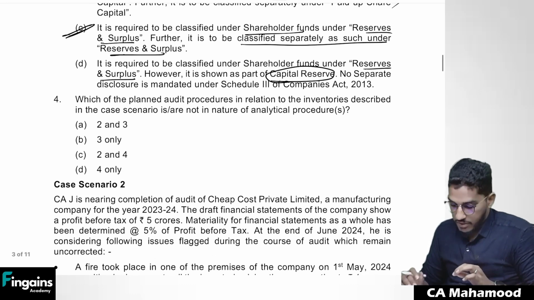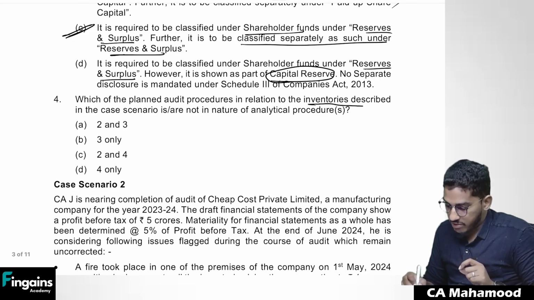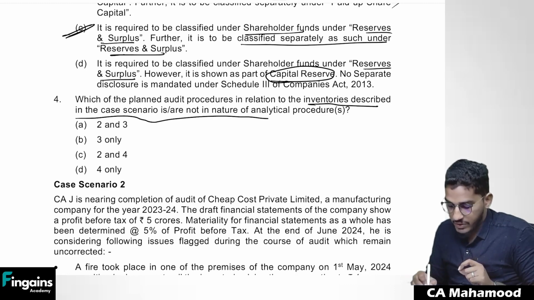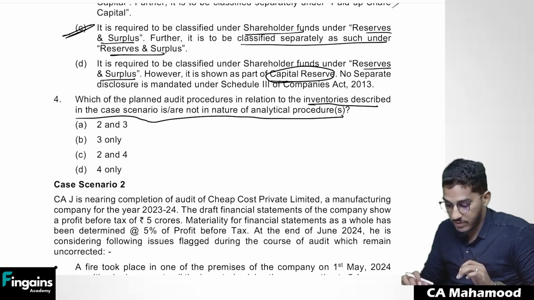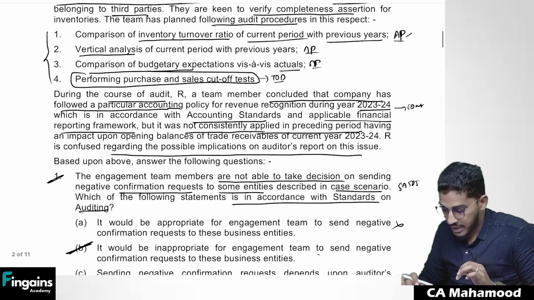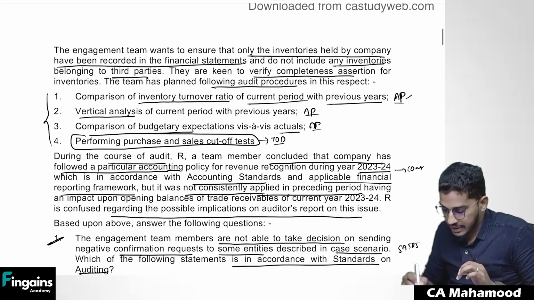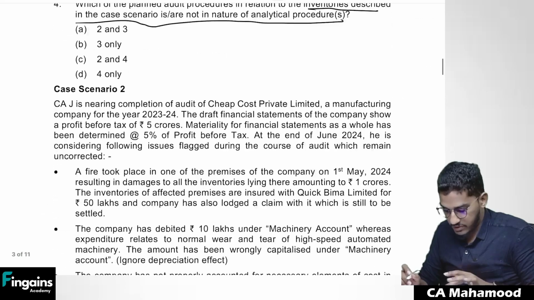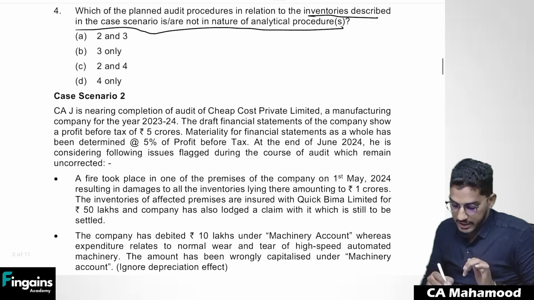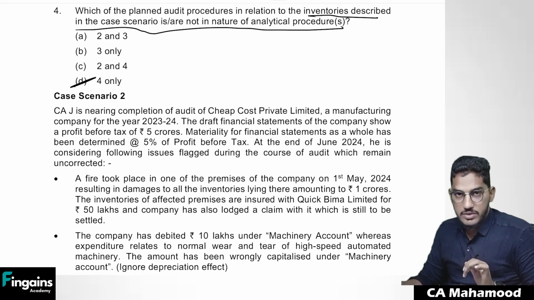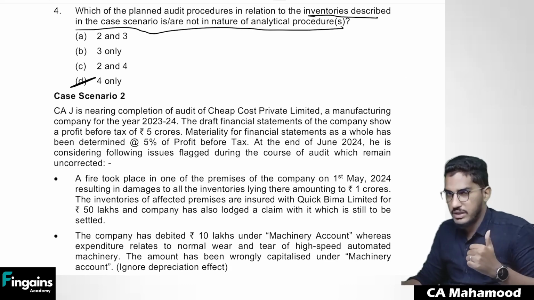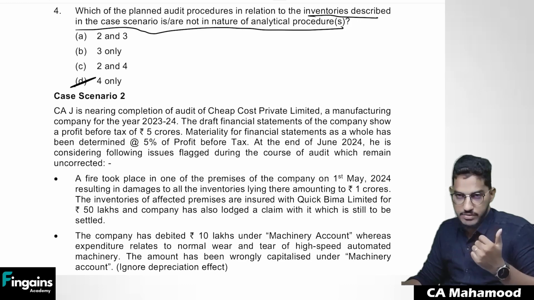Next one. Which of the planned audit procedures in relation to inventories described in the case scenario is not in the nature of analytical procedure? This we have already written in the case scenario itself. So which is not an analytical procedure? This one, the last step is not an analytical procedure. So the fourth point is not actually related to analytical procedure. Understood everybody? So this is case scenario number 1. A little bit easier, not so complicated, an easy one.